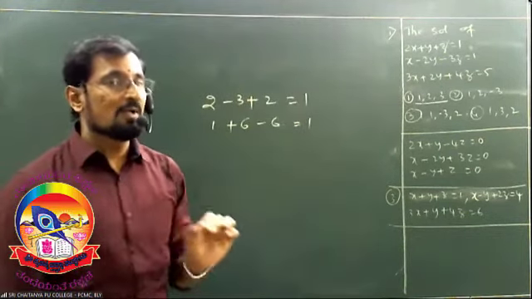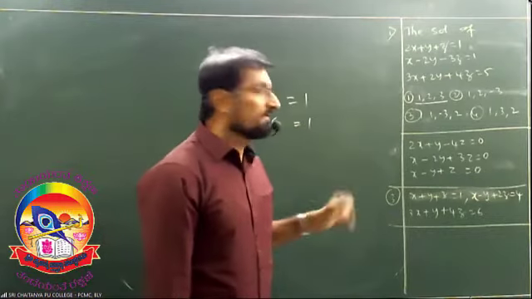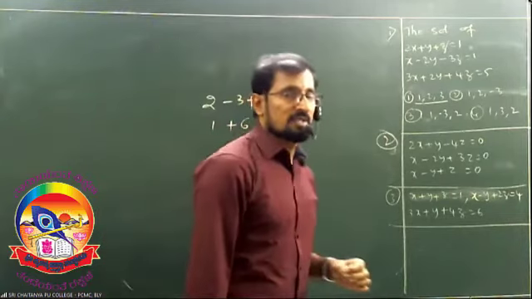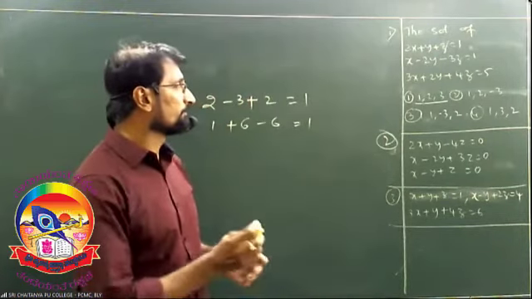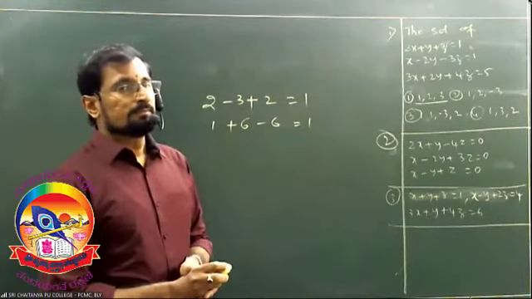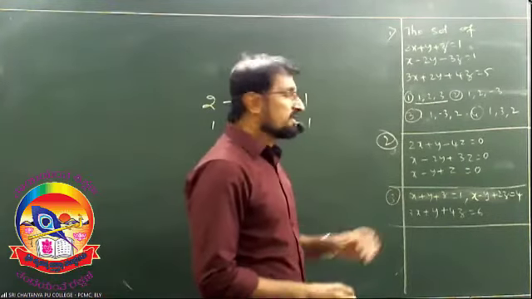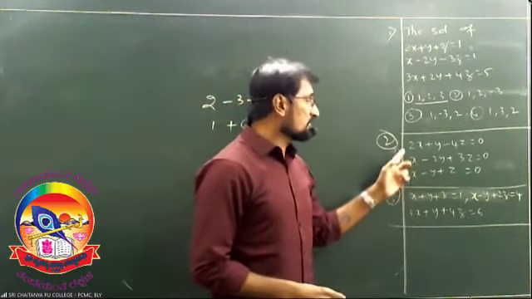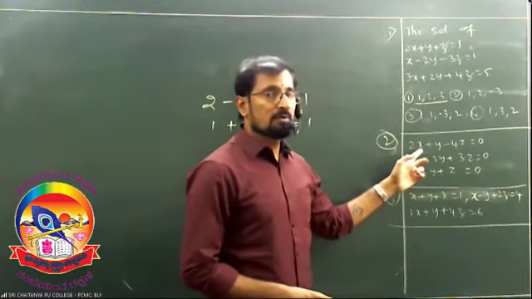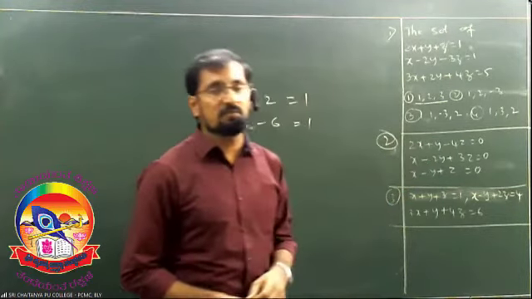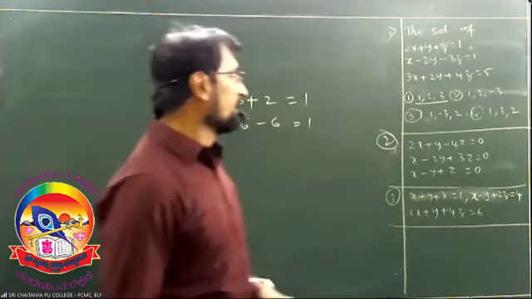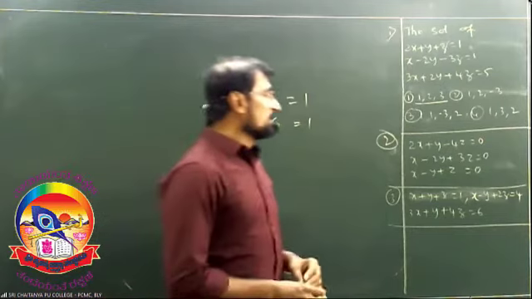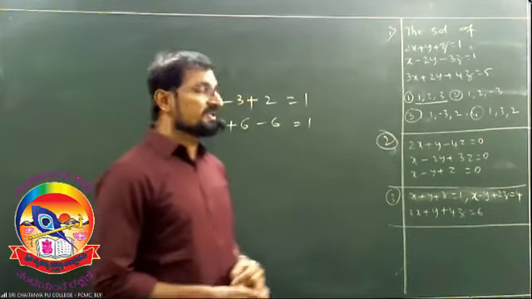I hope you understood. You just copy this one. And after that, second problem. How to do this one? Second problem. Write down the system of these 3 equations and observe it. 2x plus y minus 4z is equal to 0. x minus 2y plus 3z is equal to 0. x minus y plus z is equal to 0.